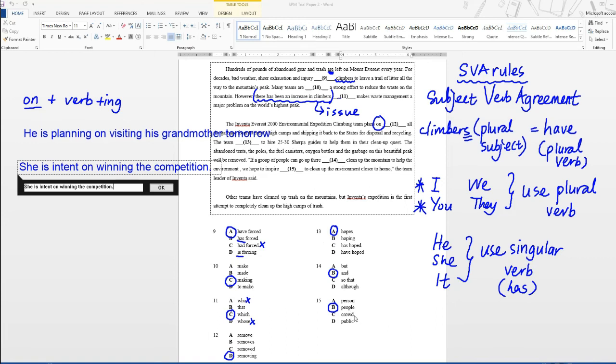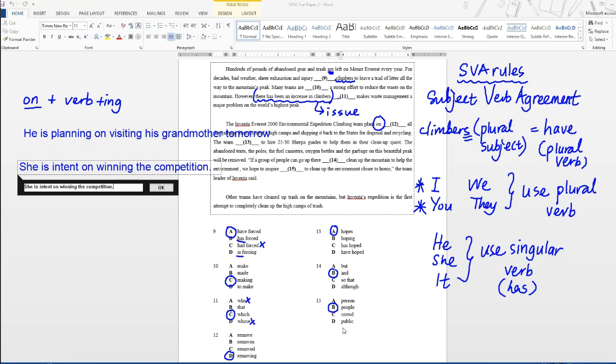C, crowd, meaning a group of people. Okay, and D, public, means all people in general, orang ramai. Okay, so the answer is either B or D. Okay, people or public. But when you look at the sentence, we hope to inspire ... to clean up the environment.